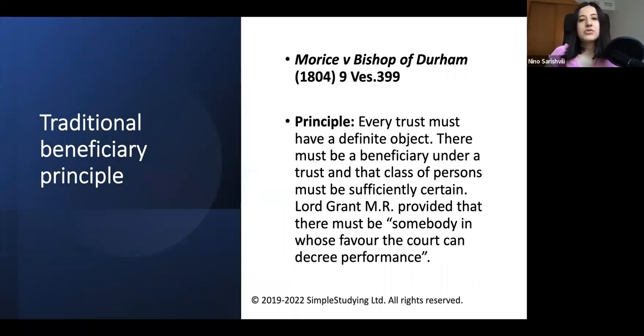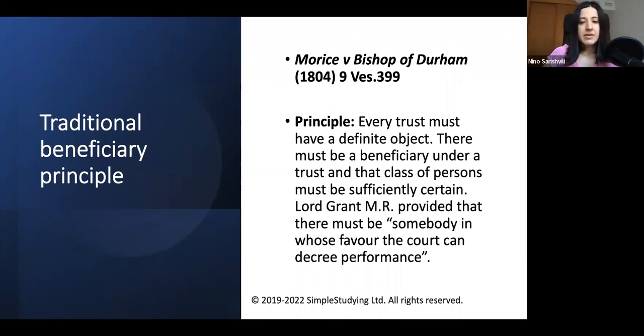Regarding the traditional beneficiary principle, when you're talking about this in an essay question or a problem question, please remember that you should always cite relevant cases. You cannot just define principles without citing relevant authorities, because you need to say where the definition is coming from. For the traditional beneficiary principle, I suggest you cite Morice v Bishop of Durham. Here, every trust must have a definite object.